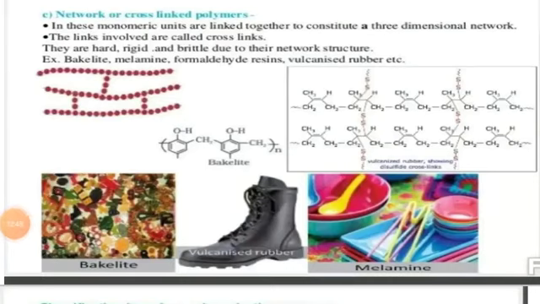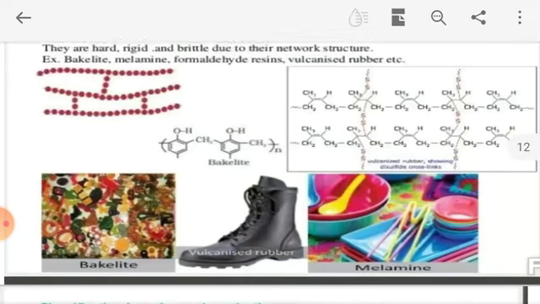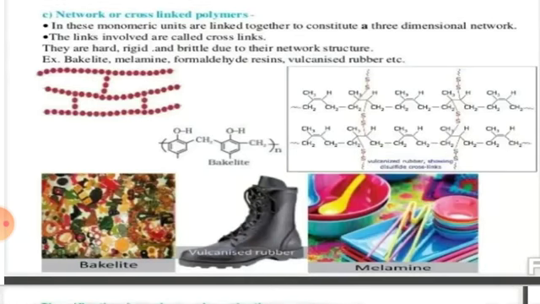The third kind of classification based on structure is network or cross-linked polymer. Here cross-links are produced between linear chains. You see in the figure two linear chains, and between these two linear chains a cross-link has been produced. Cross-links result from polyfunctional monomers.